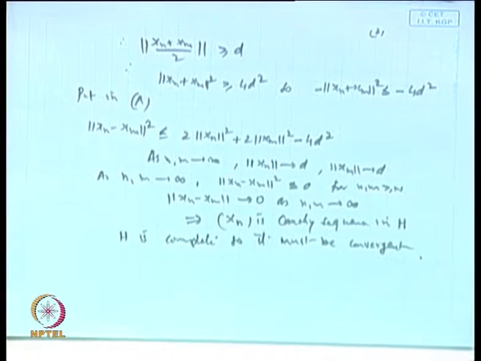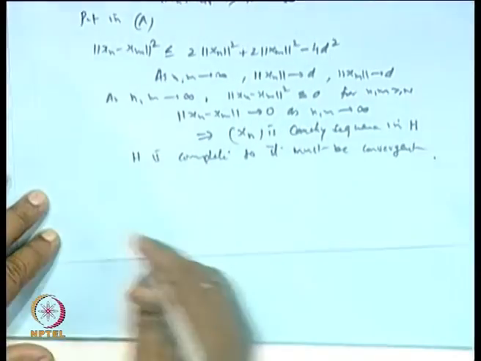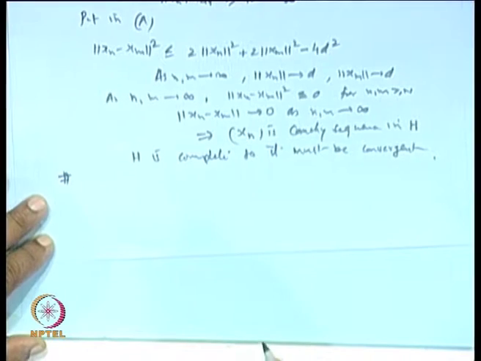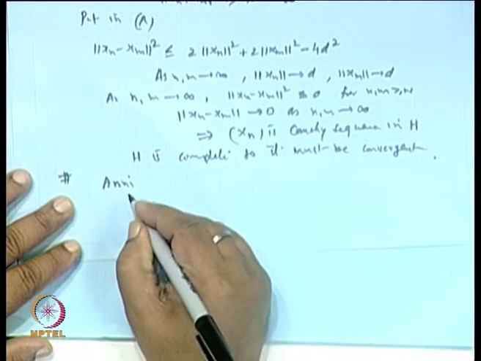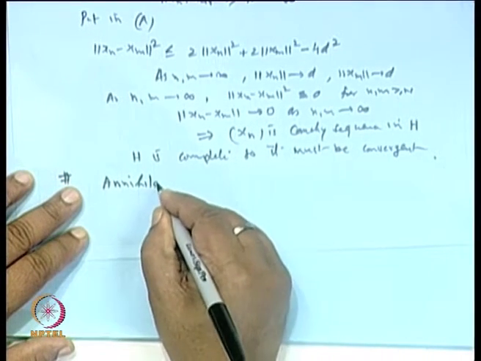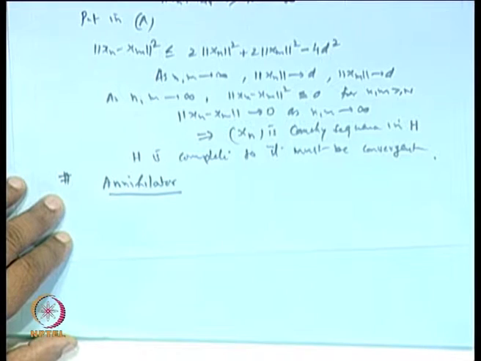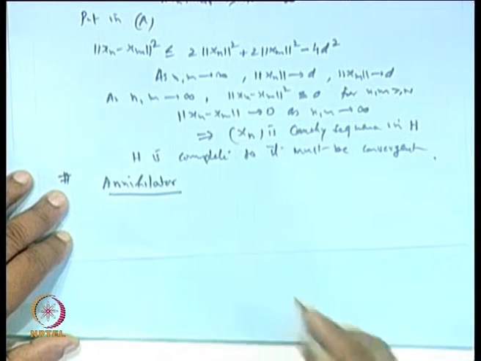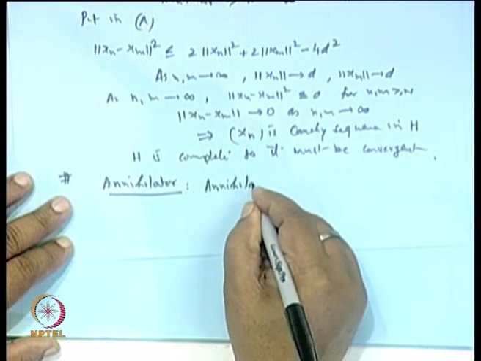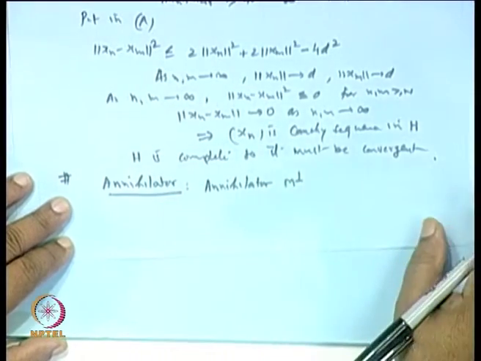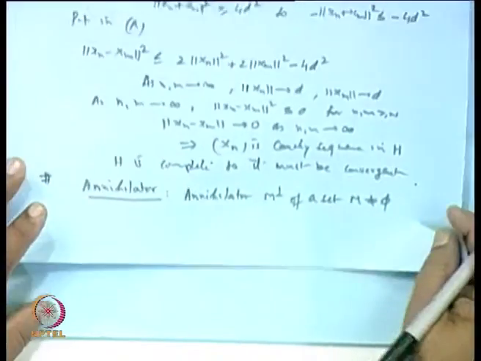We have also discussed the orthogonal complement, or special orthogonal, which we call an annihilator. The orthogonal complement is a special annihilator, where the annihilator M perpendicular of a set M, which is not empty, in an inner product space